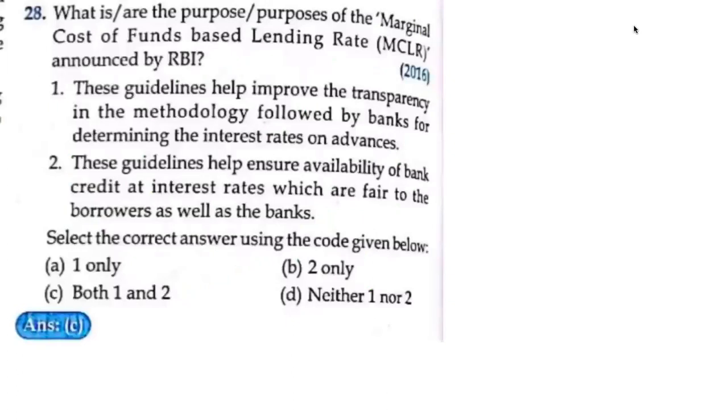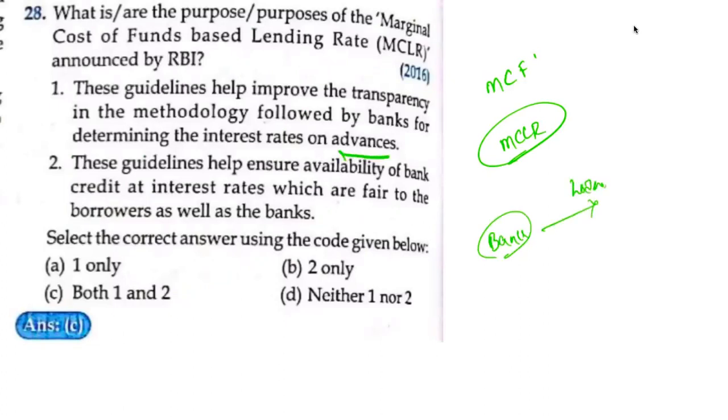What is the purpose of marginal cost of funds based lending rate, MCLR? So they are asking this question. These guidelines help improve the transparency in the methodology followed by the banks for determining the interest rates on advances. Advances means loans extended by the bank. Whenever a bank gives advances or loans, there should be some benchmark interest rate.